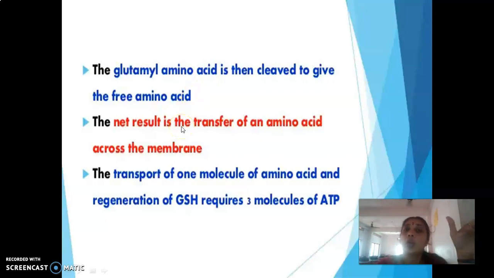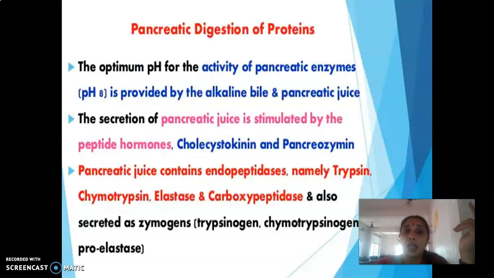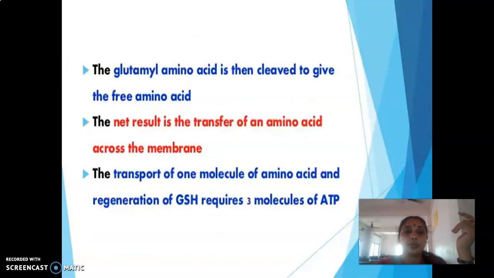Oxoproline is converted to glutamate, and this glutamate joins with cysteine in the presence of gamma glutamyl cysteine synthetase and one molecule of ATP to give gamma glutamyl cysteine. Gamma glutamyl cysteine is again acted upon by the enzyme glutathione synthetase in the presence of one more molecule of ATP to give glutathione. So the Meister cycle consumes 3 molecules of ATP, right? That's the energy requirement for the absorption of neutral amino acids.